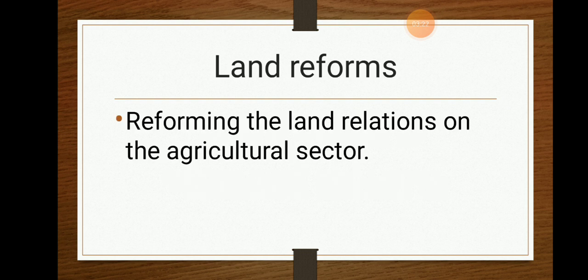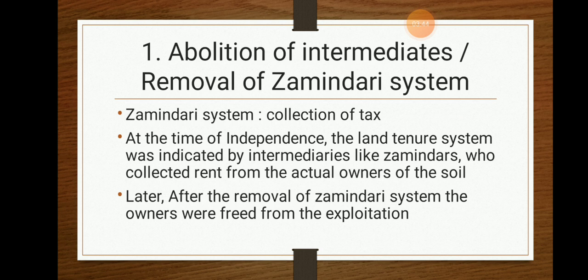First, let's know the land reforms. The meaning of land reform is reforming or changing the land relations in the agricultural sector. We change the old problematic things to new ones, so that there will be no problems arising in the agricultural sector. The first solution is the abolition of intermediaries. This is also known as the removal of the zamindari system.